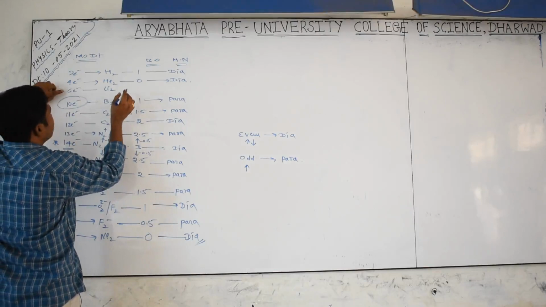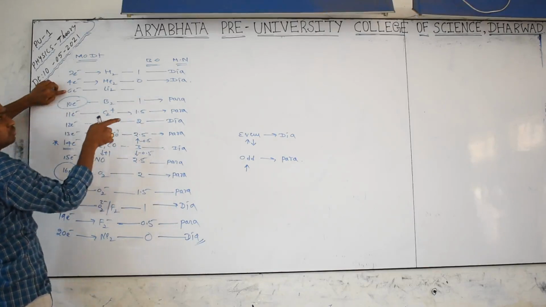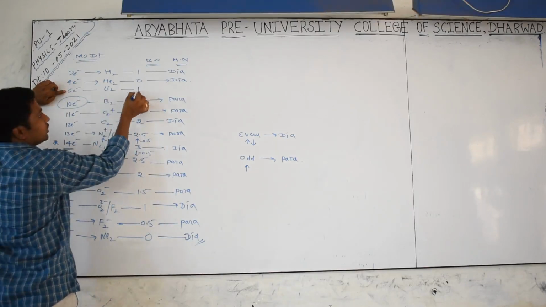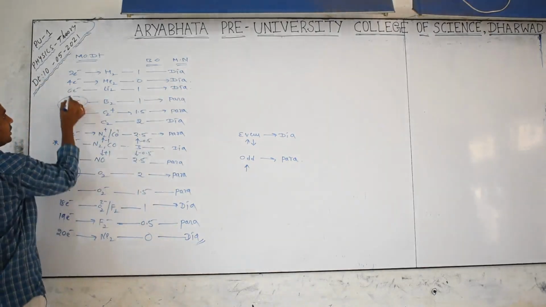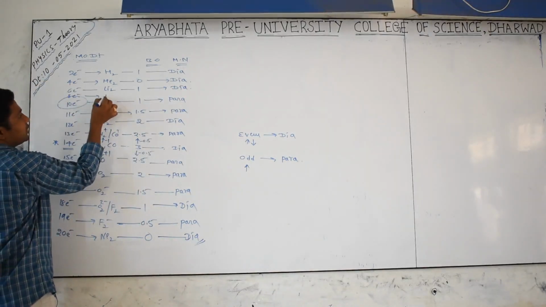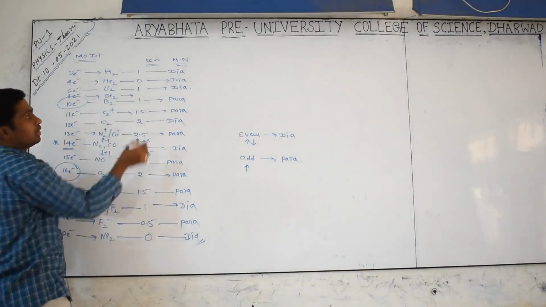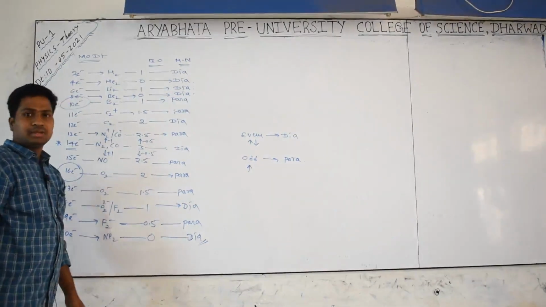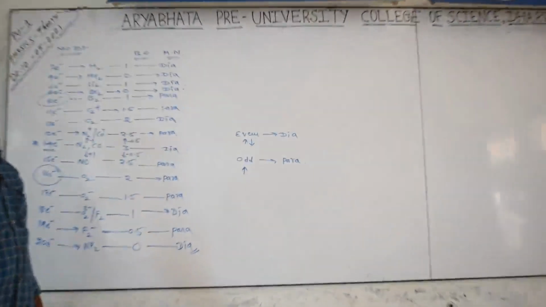6 electrons means bond order will be coming how much? 2 plus 2 and 2, then we are getting (4 minus 2) by 2, which means 1. It is also a diamagnetic substance. And we can take 8 electrons, which is nothing but the Be2 molecule. So 8 electrons means bond order will be 0. It is also a diamagnetic substance. This is the shortcut information for the molecular orbital diagram.